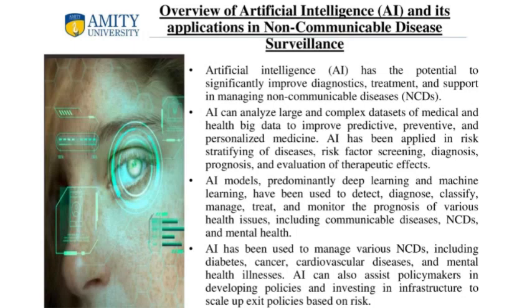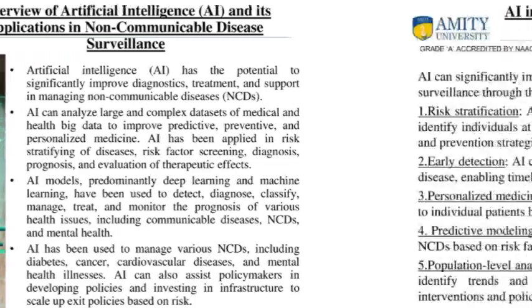AI has been applied in risk stratification of disease, risk factor screening, diagnosis, prognosis, and evaluation of therapeutic uses. AI models, predominantly deep learning and machine learning, have been used to detect, diagnose, classify, manage, treat, and monitor prognosis of various health issues, including communicable disease, NCDs, and mental health.